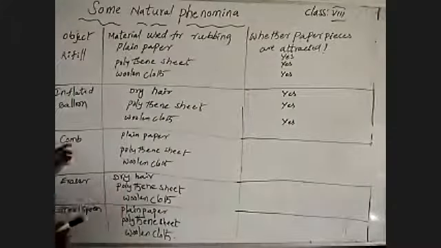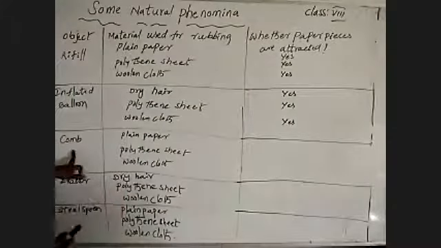Understand? Same as coming to the comb. When the comb is rubbed on plain paper, polythene sheet, woolen cloth. See here what happened with plain paper rubbed with the comb. After rubbing the comb, bring it near the tiny pieces of paper.